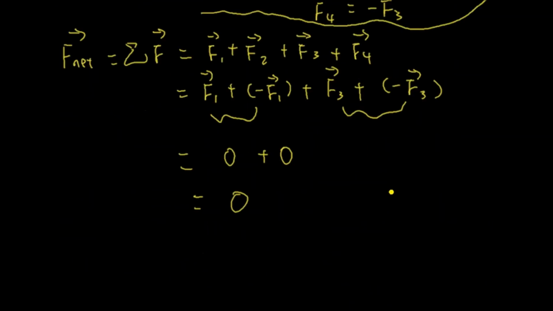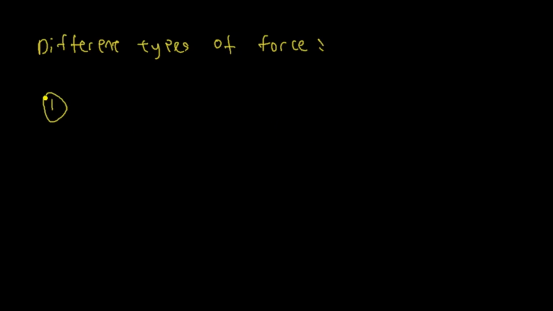Okay. So next, let's talk about different types of forces. So the first type that I want to talk about is gravity force, or force of gravity.